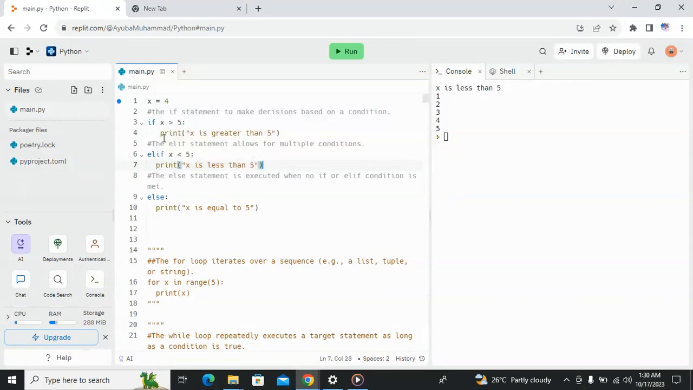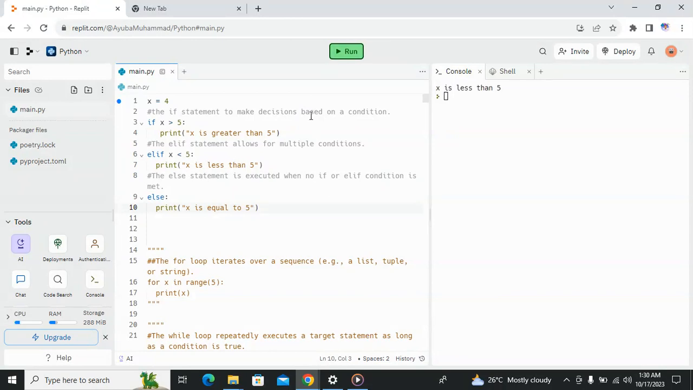If the if and elif conditions are not satisfied, then this else will get printed, that is, otherwise. We also use this statement to catch errors. So we can use it to try and catch errors in our program.